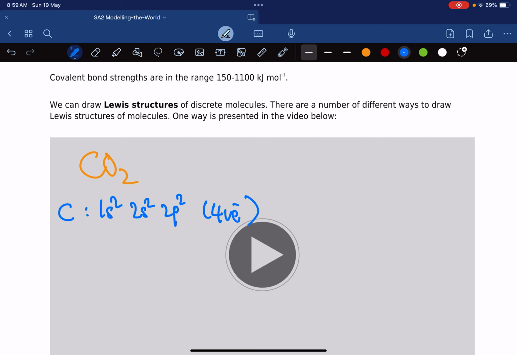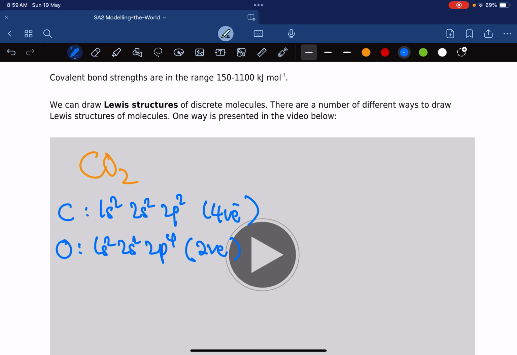Oxygen is 1s2, 2s2, 2p4. Oxygen needs 2 more valence electrons to complete its octet. Carbon needs 4 more valence electrons to complete its octet.